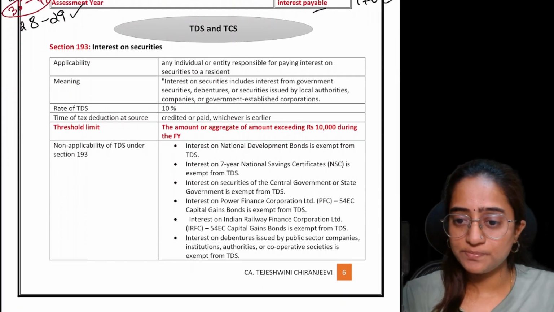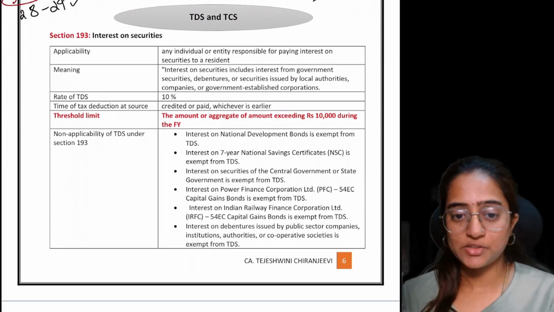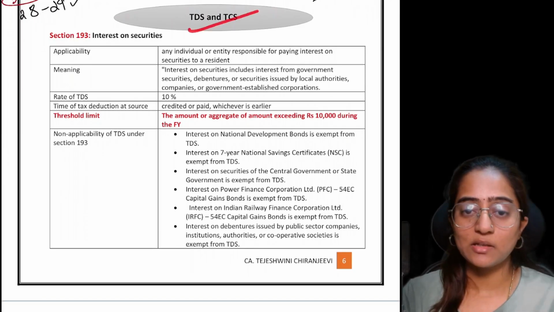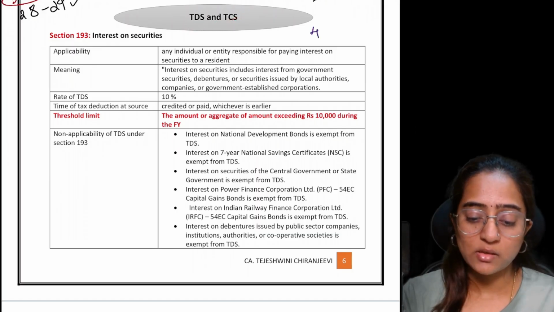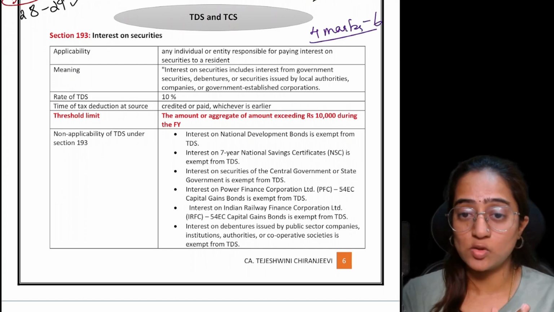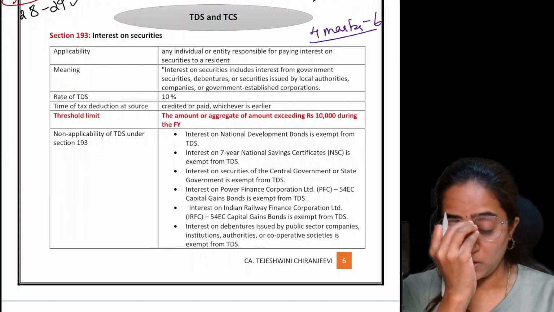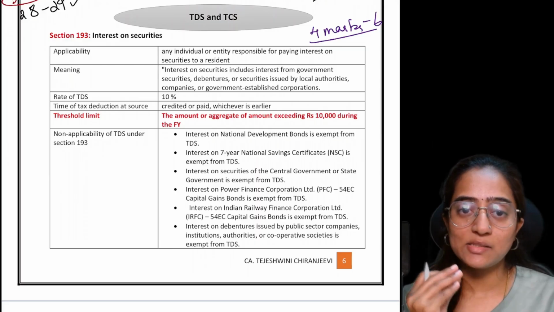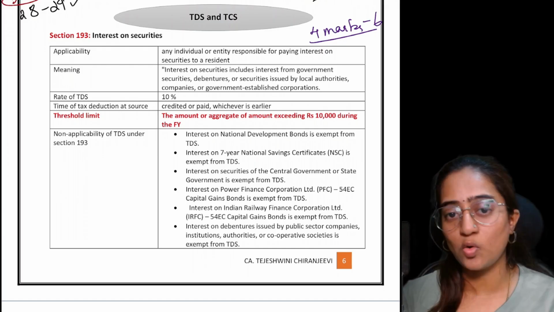Right. So now let's get into a very important discussion, that is your TDS and TCS. A lot of changes have happened in this particular section and it is very important because it carries minimum 4 marks weightage, and sometimes it can go up to 6 marks in your exam. Mandatory questions come from your TDS TCS topic. Don't ignore the amendments, because majority of the time the TDS TCS concepts are asked on the amendments only, so you have to be 100% confident.